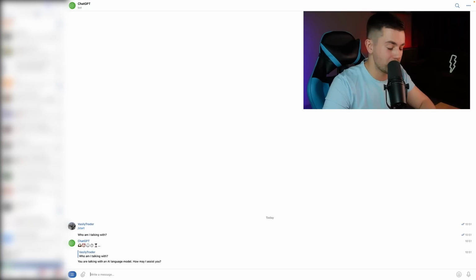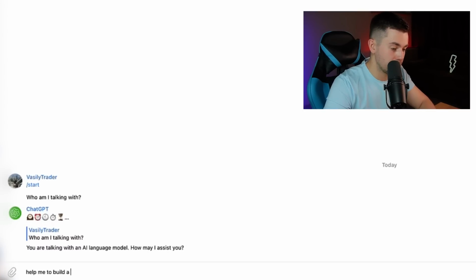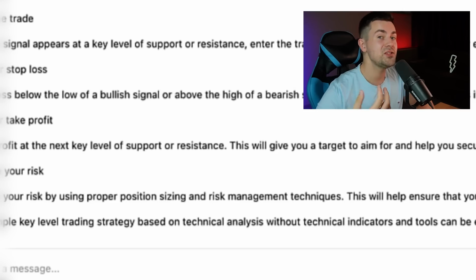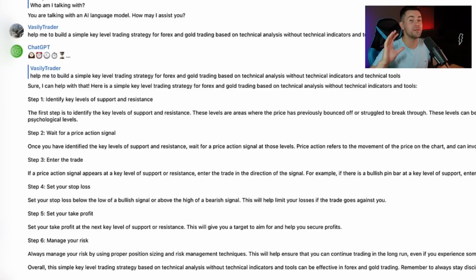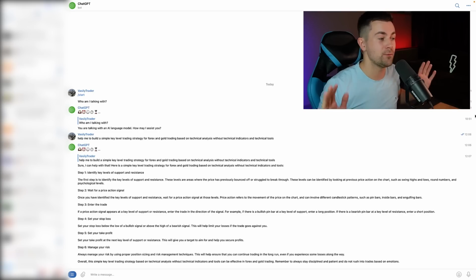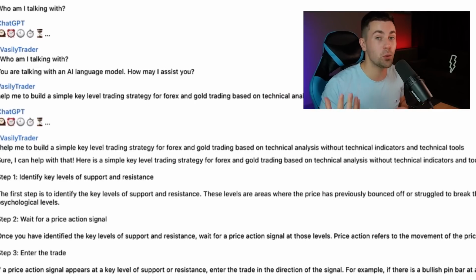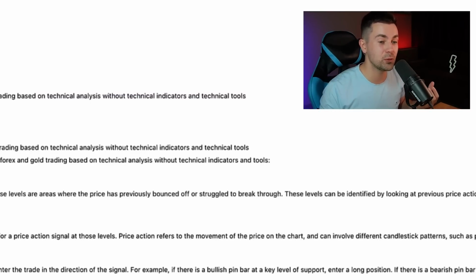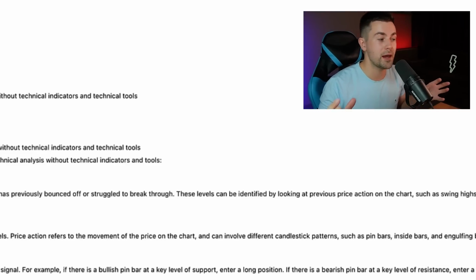And here goes our first question. Help me to build a simple key level trading strategy for forex and gold trading based on technical analysis without technical indicators and technical tools. And ChatGPT quite quickly provides us with the step-by-step trading strategy. The first step is to identify the key levels of support and resistance. And the chat states that the key levels will be based on round numbers, on swing highs and swing lows,